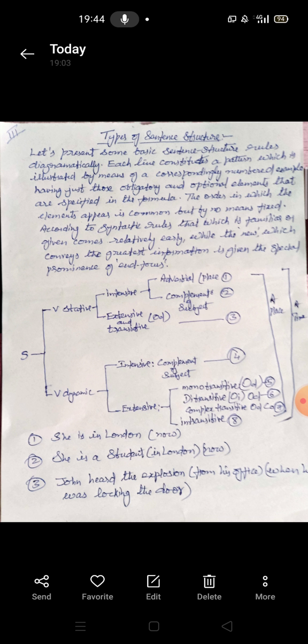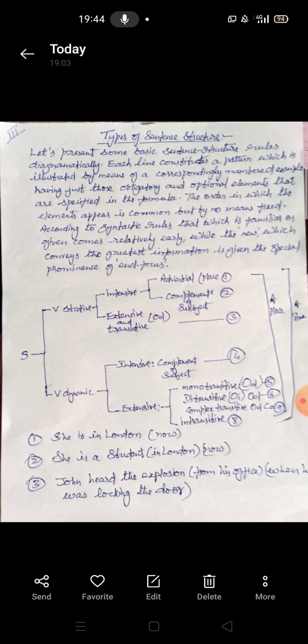So let's come to the examples that we have talked about through this diagram. Number 1 is: She is in London now. Just have a look at the diagram. The topmost, the intensive, can have an adverbial of place or a complement of the subject.